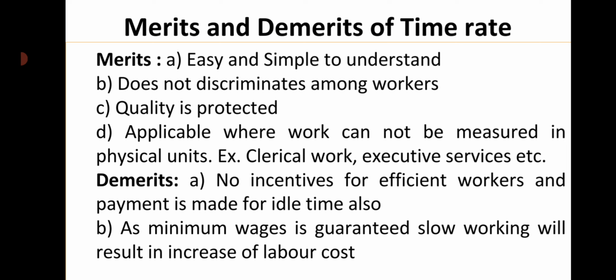It will not differentiate between efficient and inefficient workers. As minimum wages are guaranteed, workers will go for slow working, which will result in increased labor cost per unit.